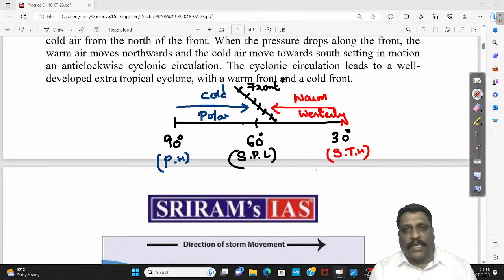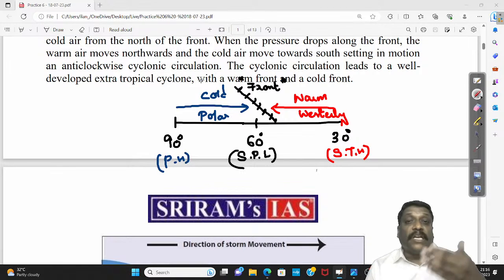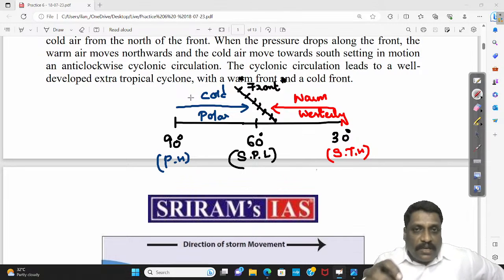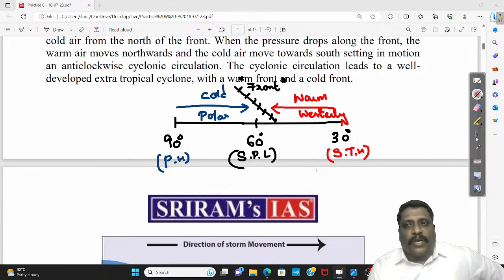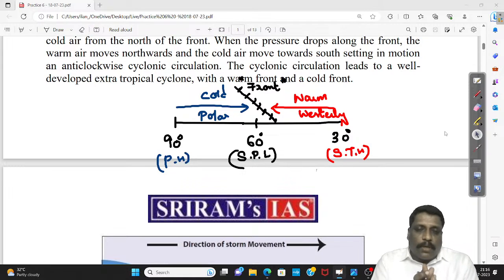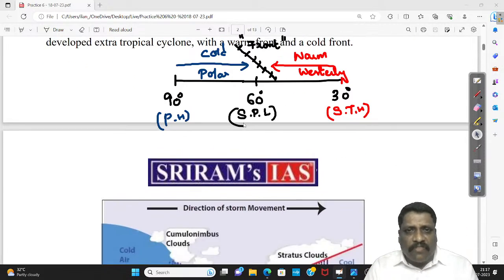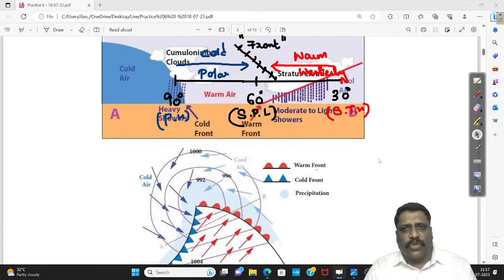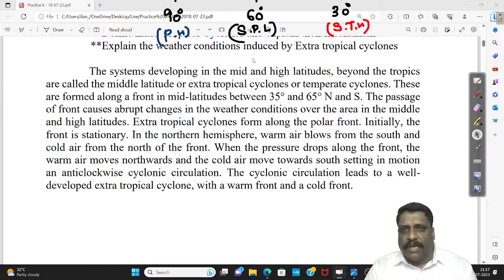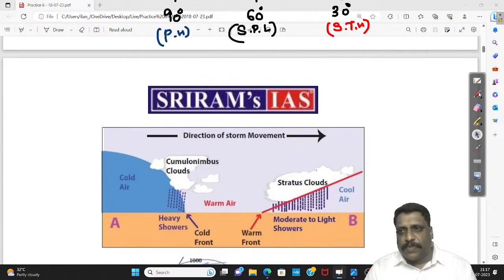You remember this particular cyclone is also called a frontal cyclone. So the entire mechanism of the temperate cyclone is all about this front getting divided and going for a circulation. So what is a front, if you ask me? As a layman, I would say it is all about the boundary of an air mass. Whenever I talk about temperate cyclonic circulation, the process is very simple if I know what a front is, a climatic front. It is all about the front getting divided and going for a circulation. So everywhere, the word front is somewhere specified.